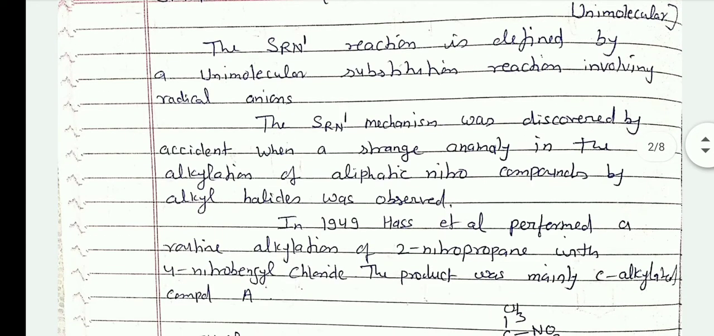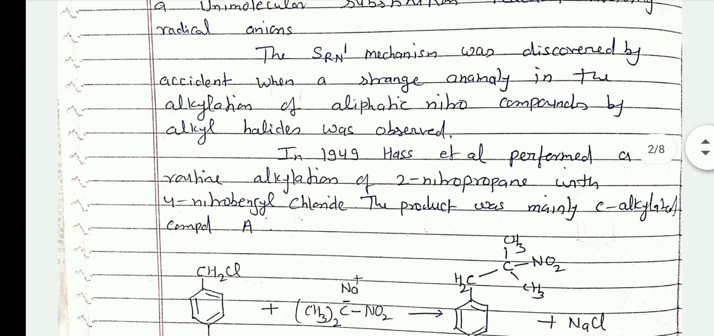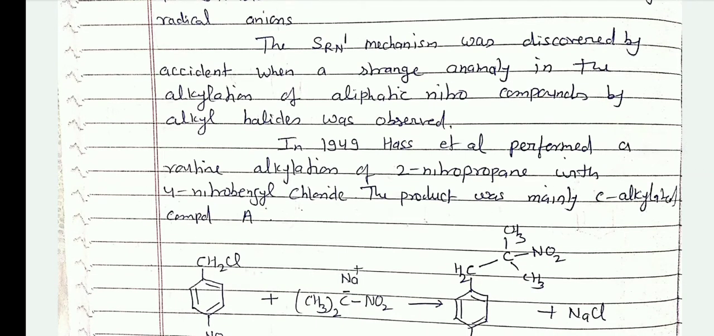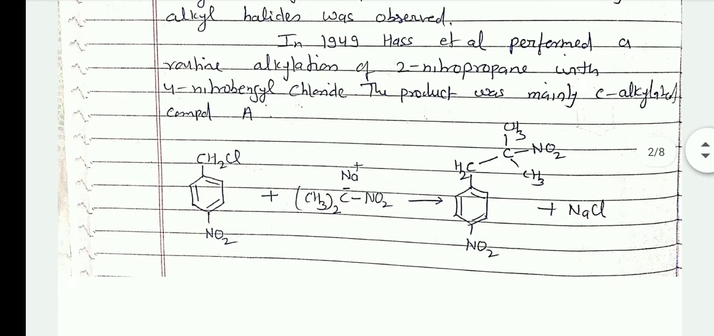The SRN1 mechanism was discovered by accident when a strange anomaly in the alkylation of aliphatic nitro compounds by alkyl halide was observed. In 1949, Hayes et al. performed a routine alkylation of 2-nitropropane with 4-nitrobenzyl chloride. The product obtained was mainly the C-alkylated compound.